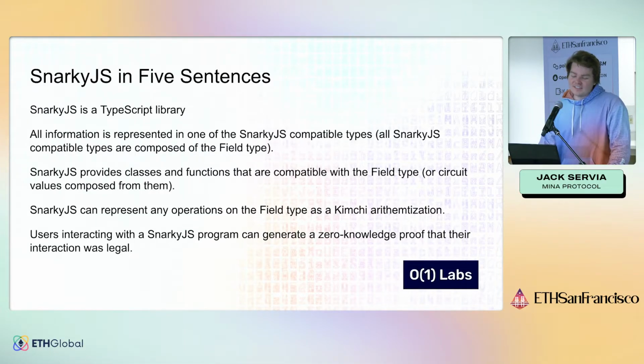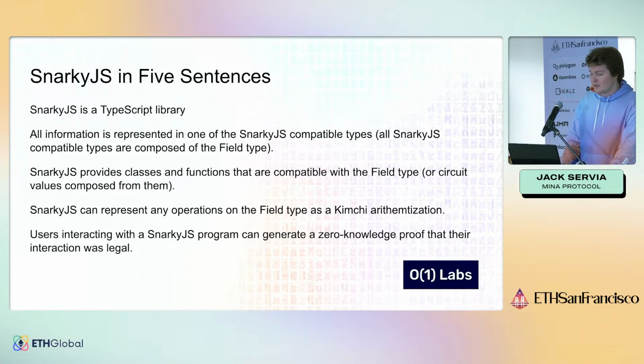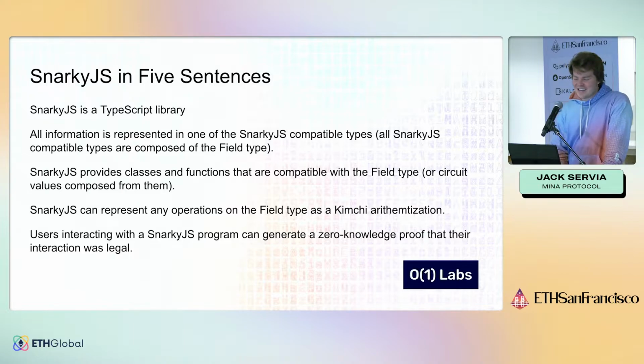Here it is in 5 sentences. It's a TypeScript library. All the information is represented in one of the SnarkyJS compatible types, which are all eventually composed of this field type. And then SnarkyJS provides classes and functions that are compatible with the field type, and it can represent anything that you do using the methods on these types as what's called an arithmetization, which is basically a math problem representation of the program, which is important because then we can feed it into the zero-knowledge proof system, which is itself basically a math problem.